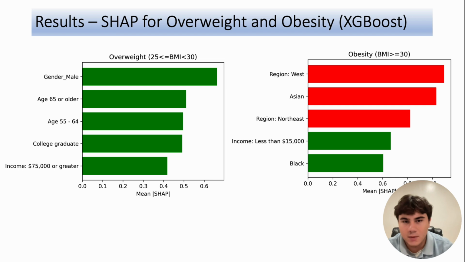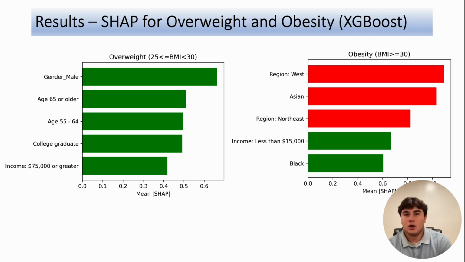So these are the SHAP results for overweight status and obesity. For overweight status, all three models consistently found male gender and ages 65 and older to be the most significant predictors and were associated with a positive overweight status.